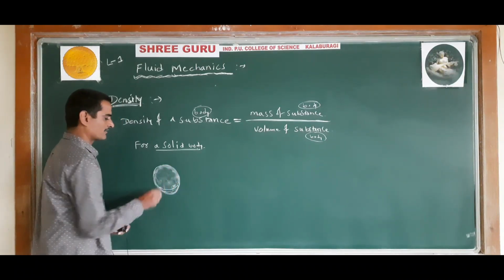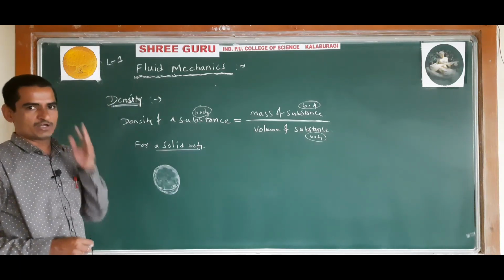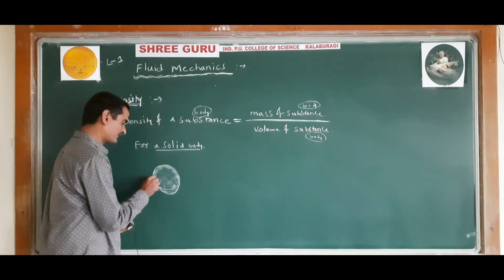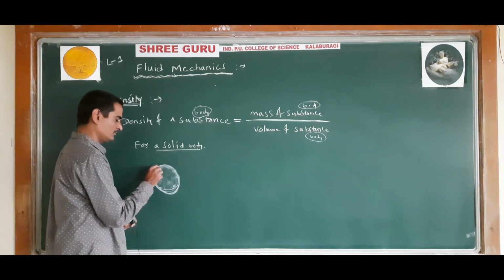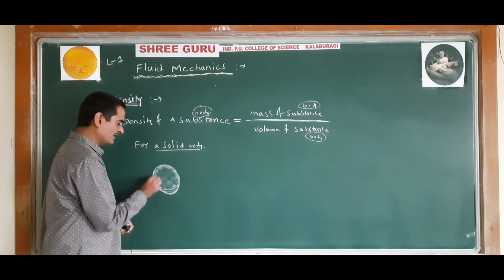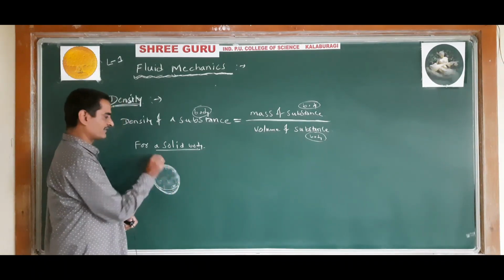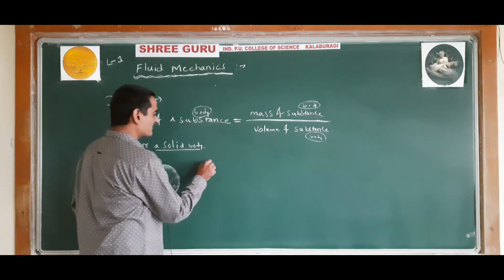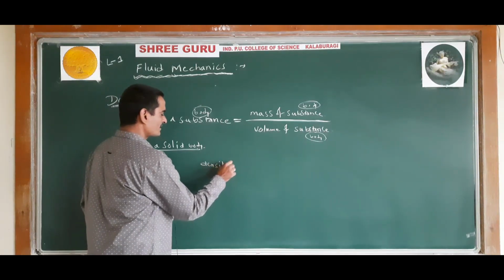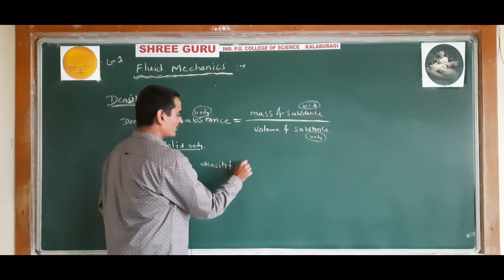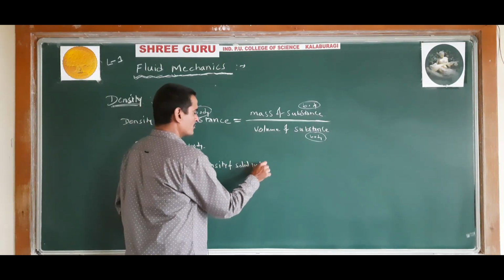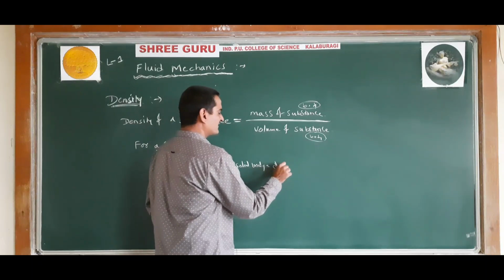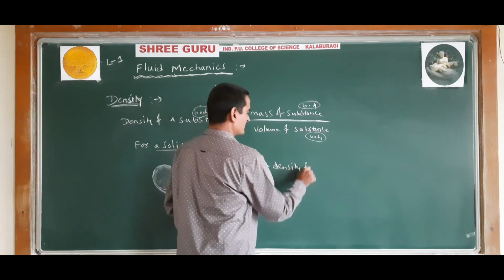In cricket language, this is a leather ball. Inside it there is no empty space, it is completely filled with matter. That is called a solid body. So now the density of this solid body will be the same as the density of the substance.